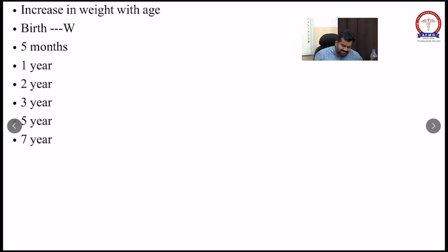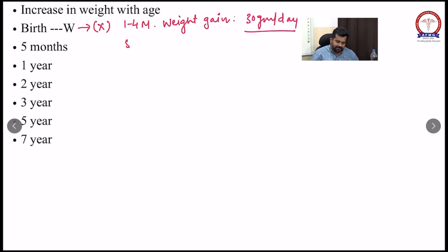So we will first discuss how weight increases with age. When the child ages, how will his weight increase? Normally, suppose the birth weight is x. During the first 4 months, weight gain is 30 grams per day. The average child increases 30 grams every day.